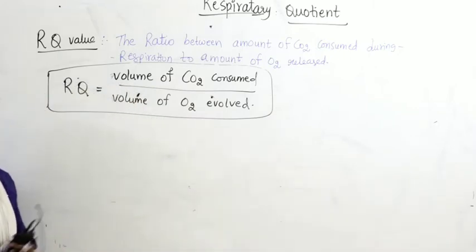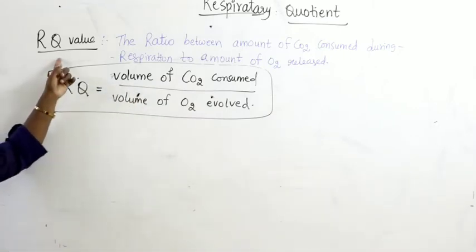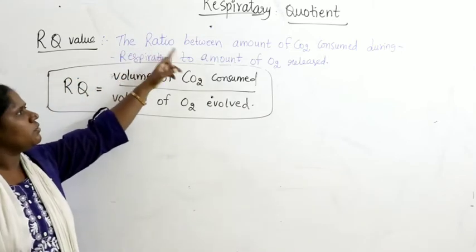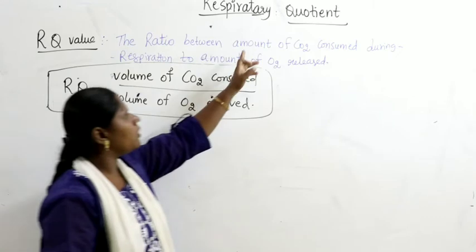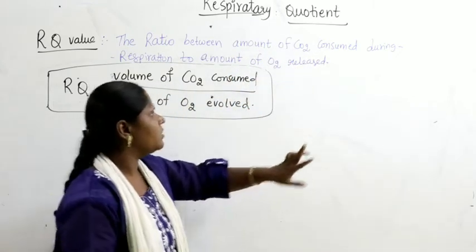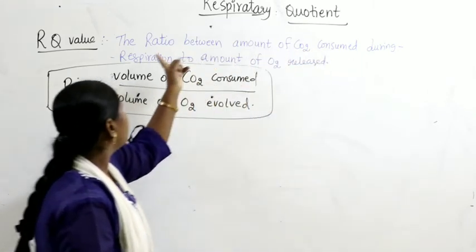So what is respiratory quotient? We can say the RQ value can be defined in terms of the ratio between how much carbon dioxide is consumed at the time of cellular respiration, so we say during respiration.